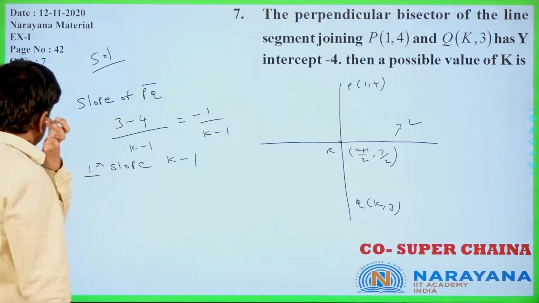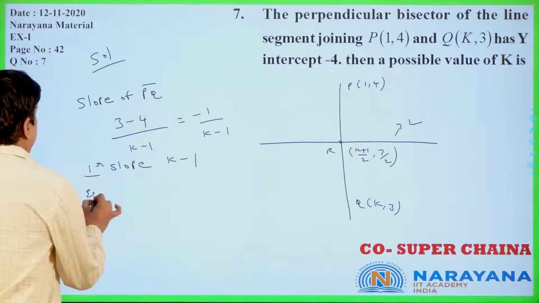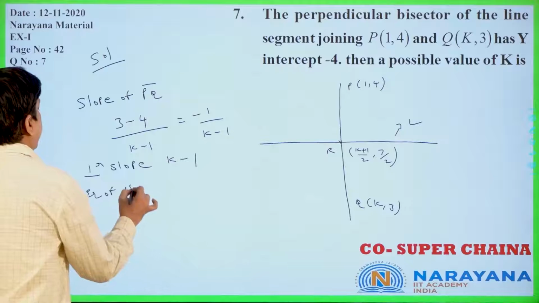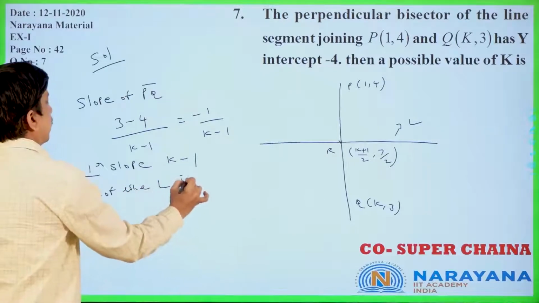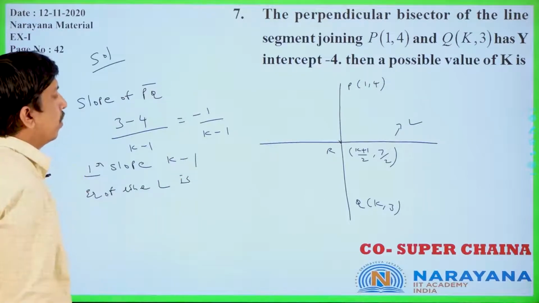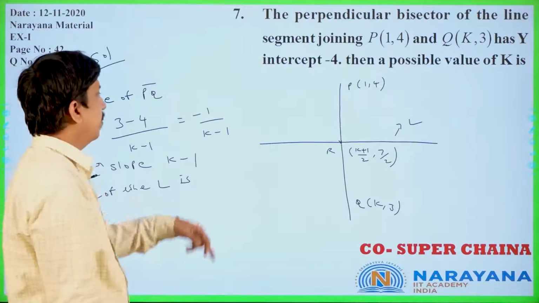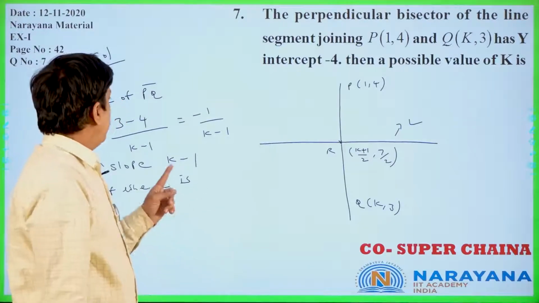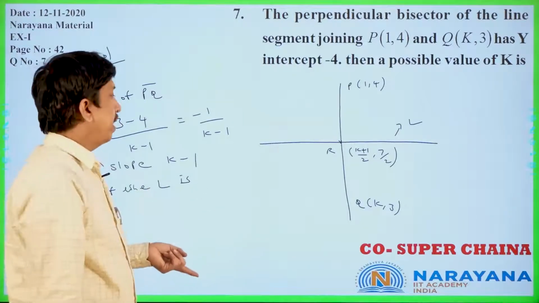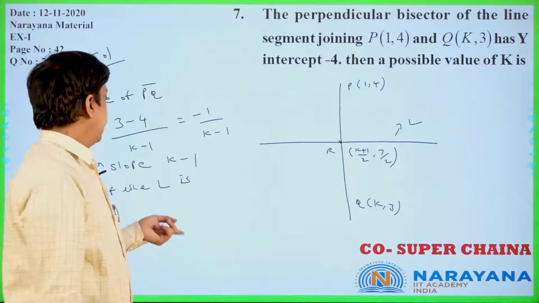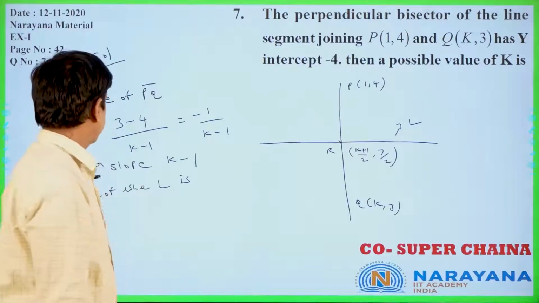Now, equation of line L. Equation of line L is nothing but, you see, passing through k plus 1 by 2, 7 by 2 and having slope k minus 1. See, PQ slope is minus 1 by k minus 1. L slope is k minus 1.